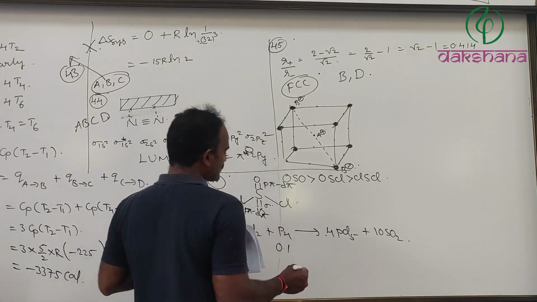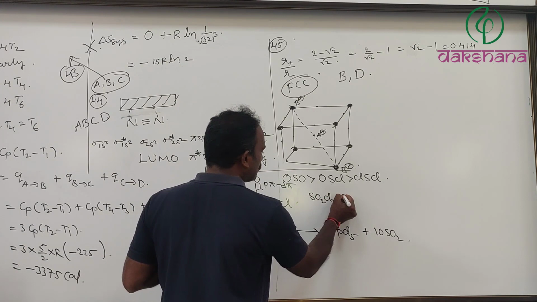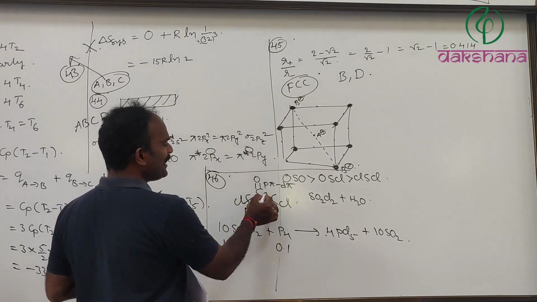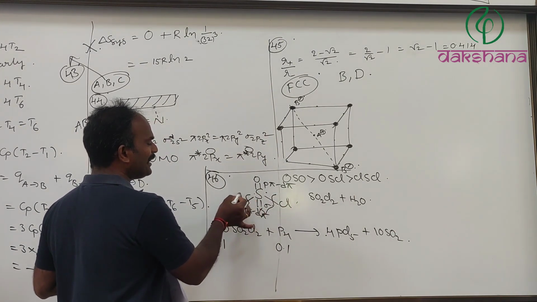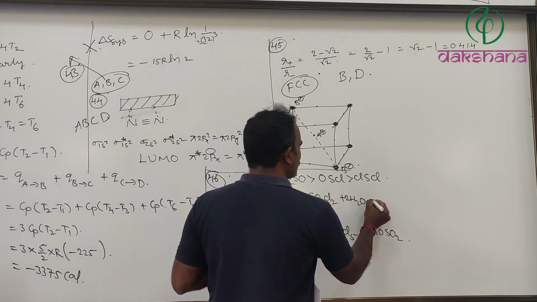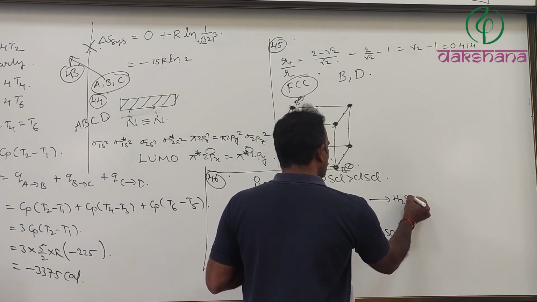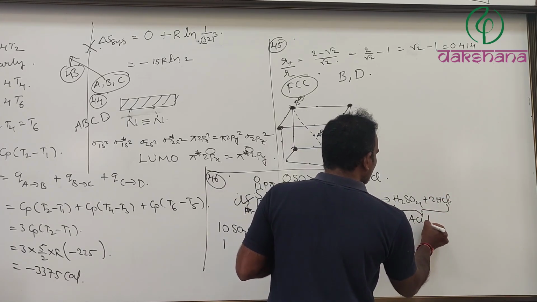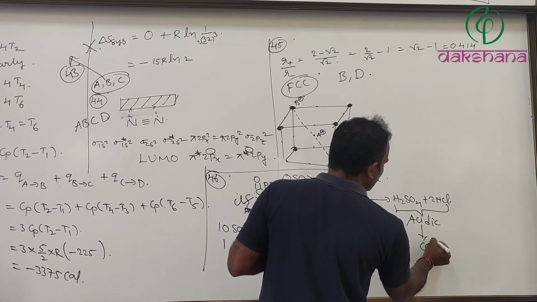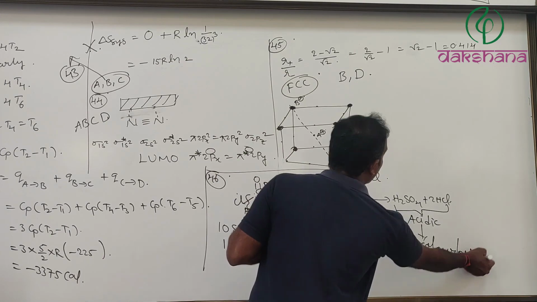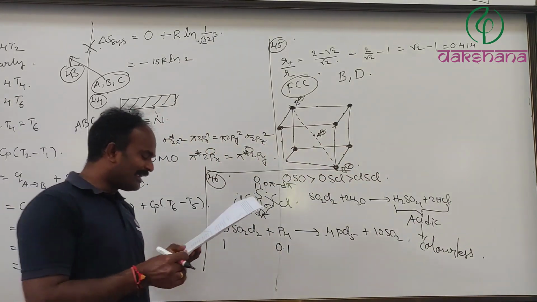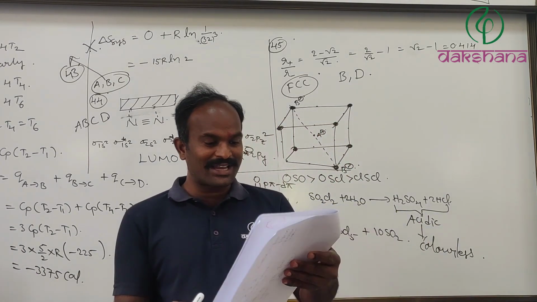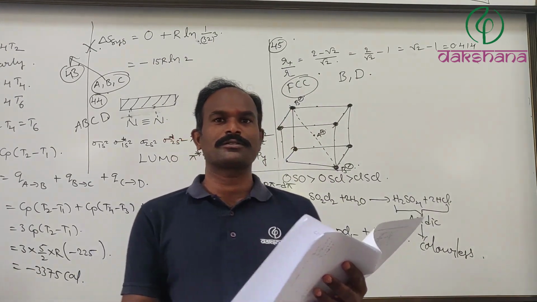Good question. Now, first of all, what about its aqueous solution? SO2Cl2, when it reacts with H2O, undergoes hydrolysis simply. Here OH will be added, here H plus. Here OH will be added, here H plus. Therefore, SO2Cl2 reacting with H2O forms H2SO4 plus 2HCl. Therefore, it is going to be which solution? Acidic solution. In acidic solution, what is the characteristic of the phenolphthalein indicator? Nothing, no characteristic. Colorless solution. Therefore, for the 46th question, the answers are A, B, C as well as D. So, those are the options.